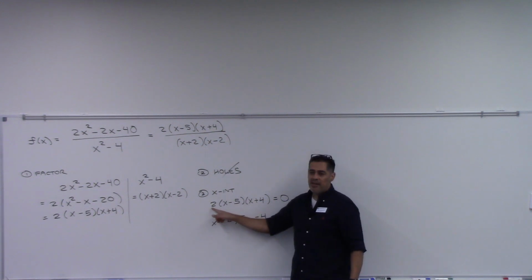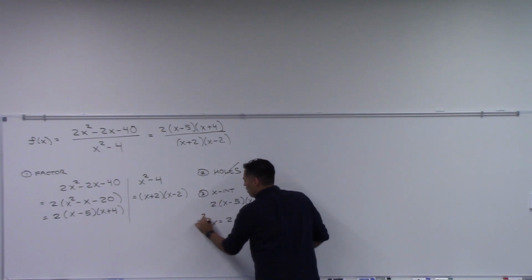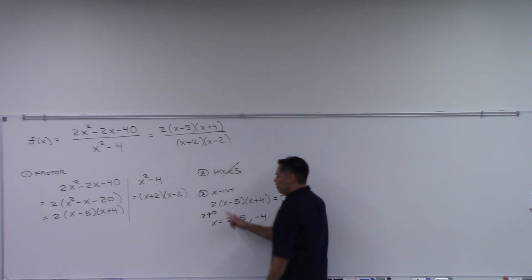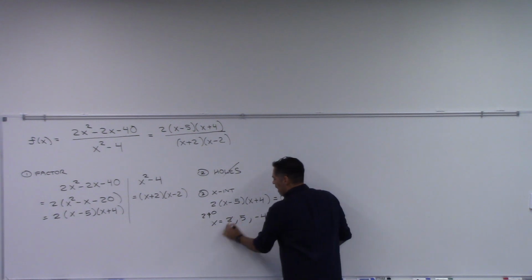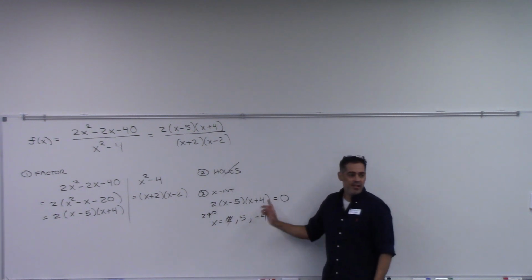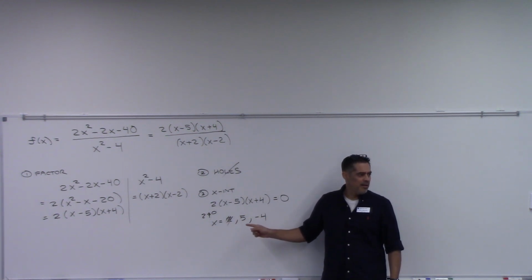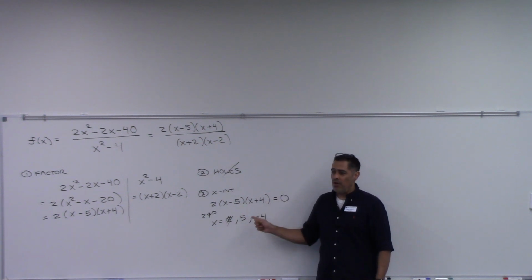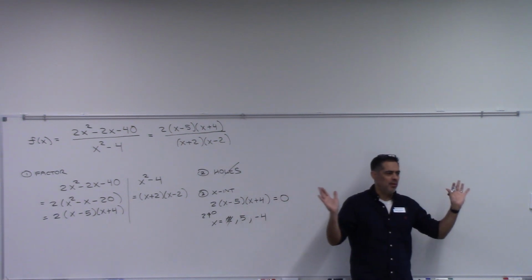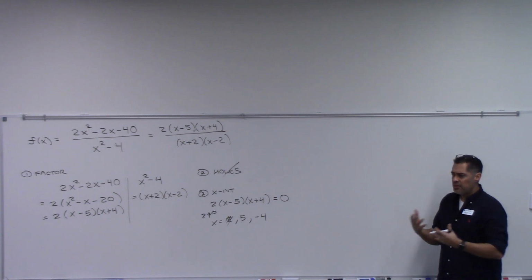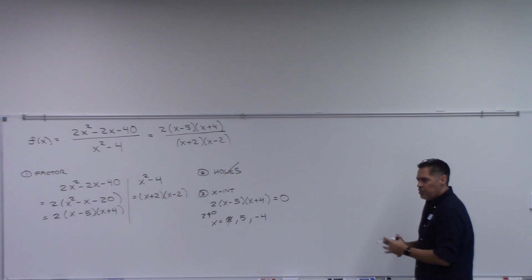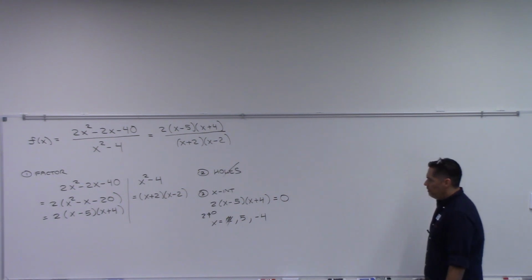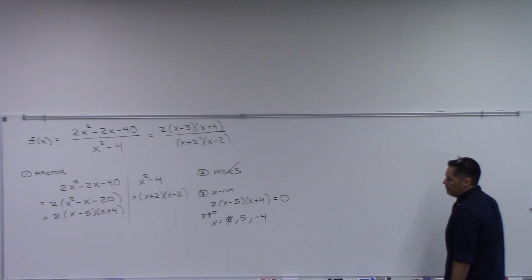Students will say, okay, setting that equal to 0, the answer is 2. No, because what you're doing is you're setting a number equal to 0, and that's never true. 2 is never 0. So don't accidentally put that. Imagine how much that's going to screw things up if you did that, right? If you get one thing wrong, your picture's completely off, right? So take your time, be patient with yourself. 5 and negative 4, that's it, right?